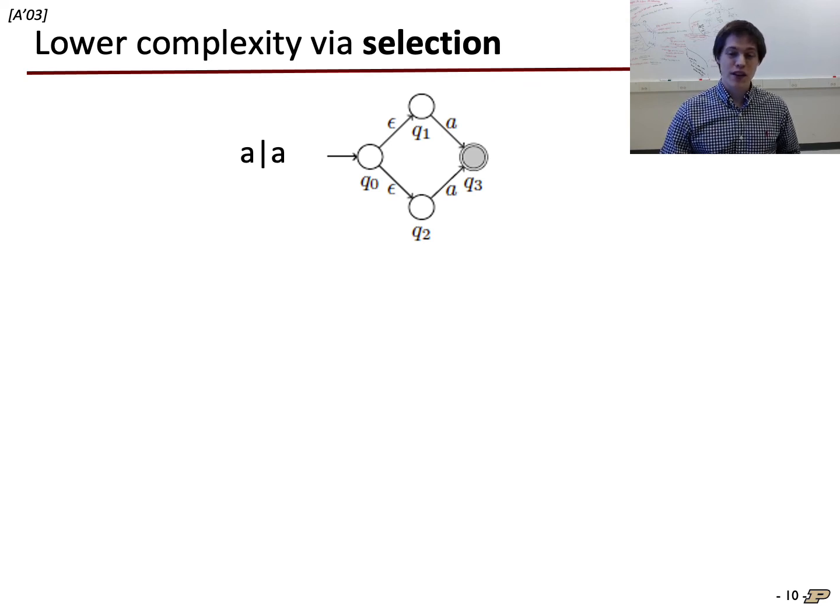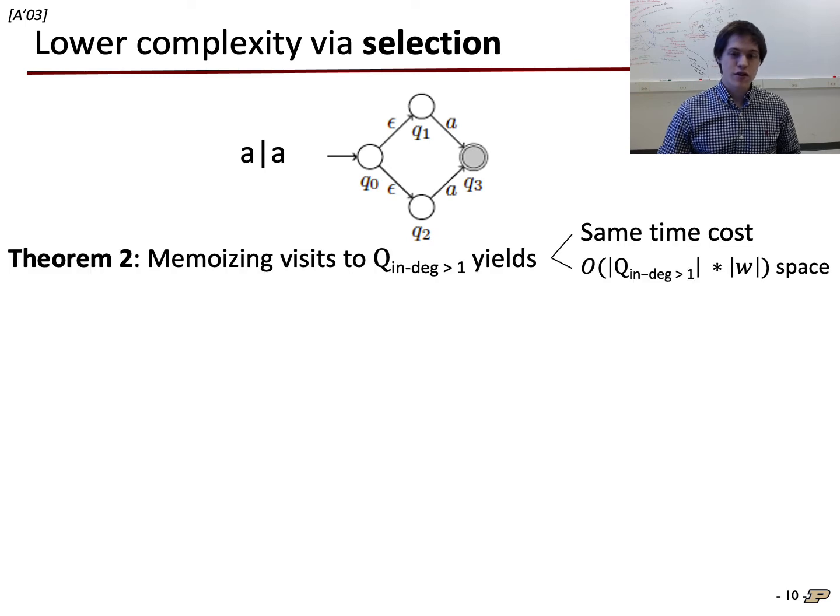Fortunately, we've shown that we can memoize visits to a selected subset of the vertices and obtain the same time guarantee with lower space cost. The first subset are the automaton vertices with indegree greater than 1, which result from quantifiers and disjunctions. These vertices can be reached along multiple paths. Since ambiguity means multiple paths, it makes sense that only memoizing these ones gets us the same effect. Same time complexity, lower space complexity.